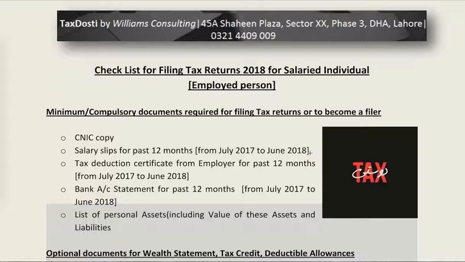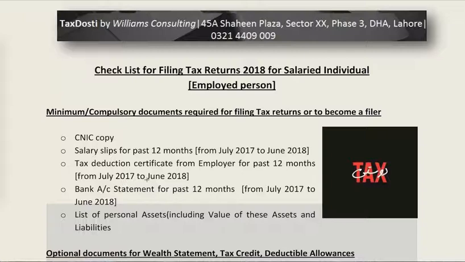The purpose of providing those salary slips is so that the consultant can know what your basic pay and gross pay were, what the deductions were, and how much was deducted for the provident fund and other funds, so that he or she can correctly represent that in your income tax return as well as in the wealth statement. Going forward, the most important document, I think, is the tax deduction certificate from the employer.